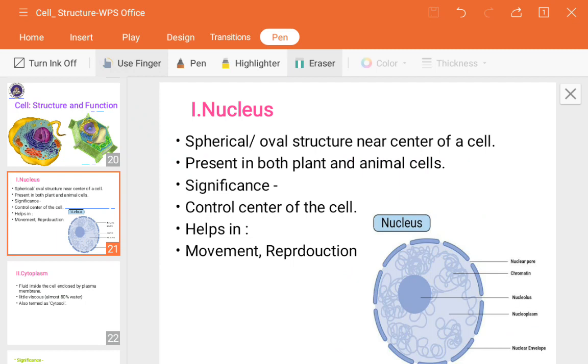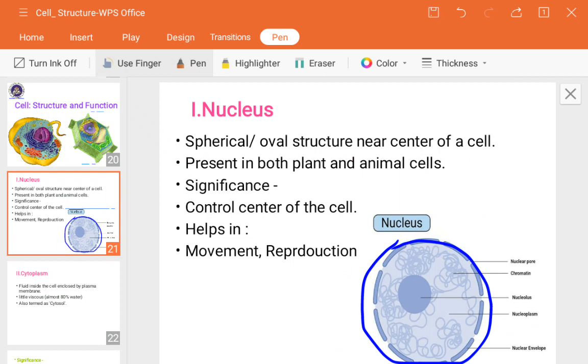The nucleus also has a membrane, called the nuclear membrane or nuclear envelope. An envelope is like a covering or pocket which protects important papers, and it is the same here. So you can see here, this one is the nuclear envelope.